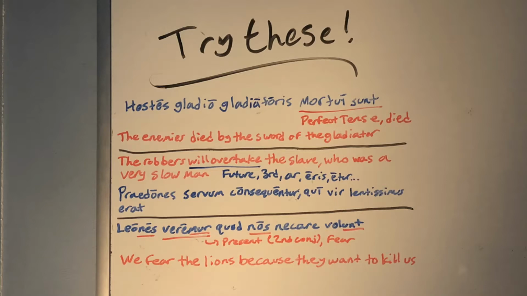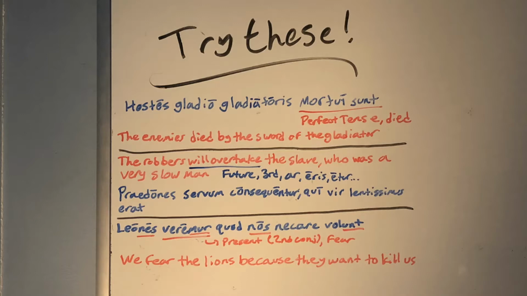If you had an issue with the sentence, thinking that leones might be the subject and not the direct object, make sure that you are looking at the endings of your verb, that they agree with the subject. Since leones would be third person plural and we have a first person plural ending on the verb, leones cannot be the subject of that part of the sentence.